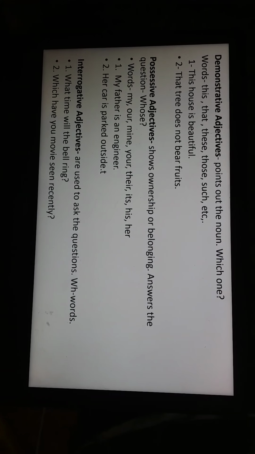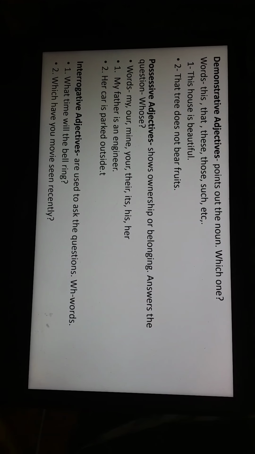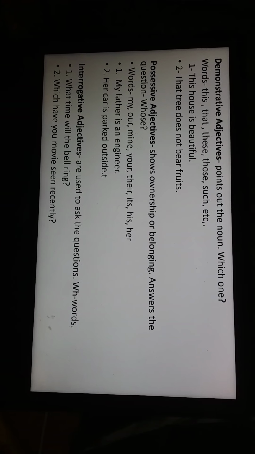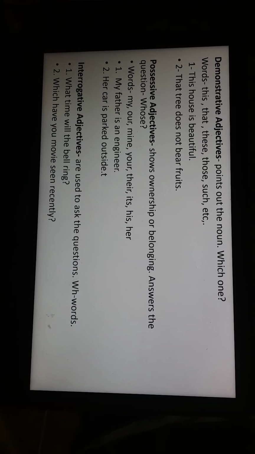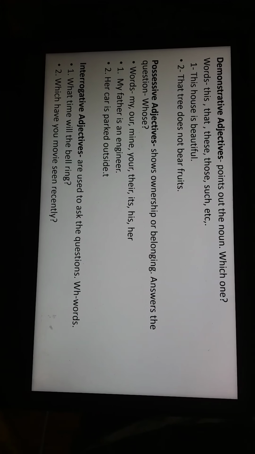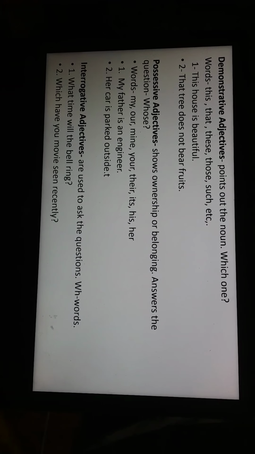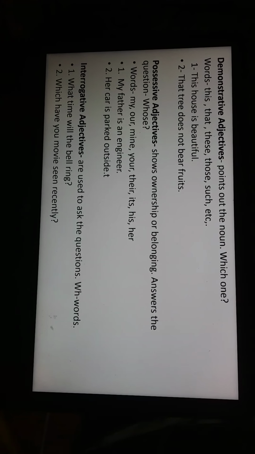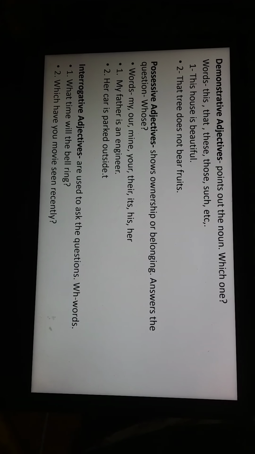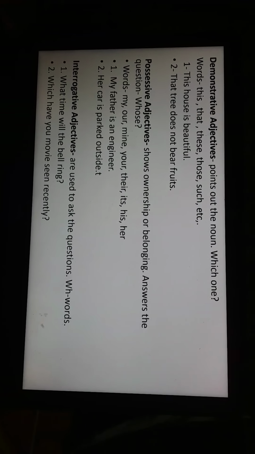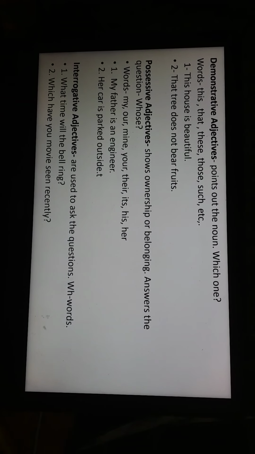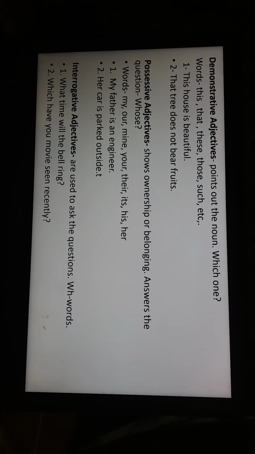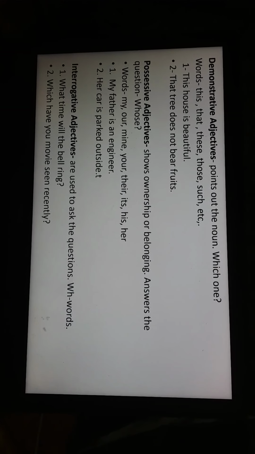So again possessive. Interrogative adjectives are used to ask questions, the WH words. What time will the bell ring? So you can see if it's an interrogative adjective, it has a question mark at the end. Which movie have you seen recently? Here also again a question mark, it's got the WH words. So why, what, which, when, all these words are used in the interrogative adjectives.